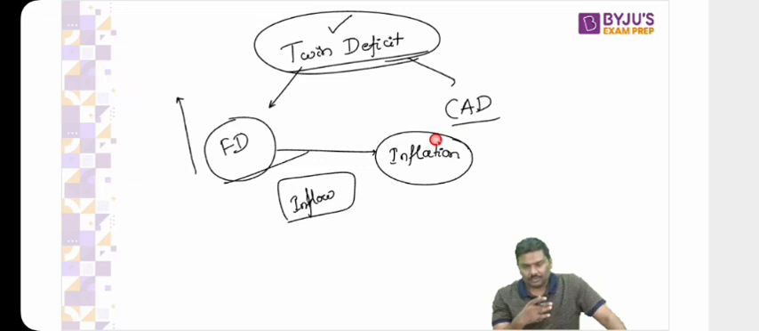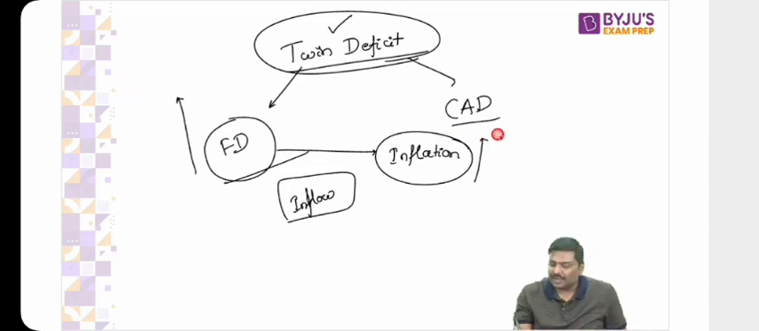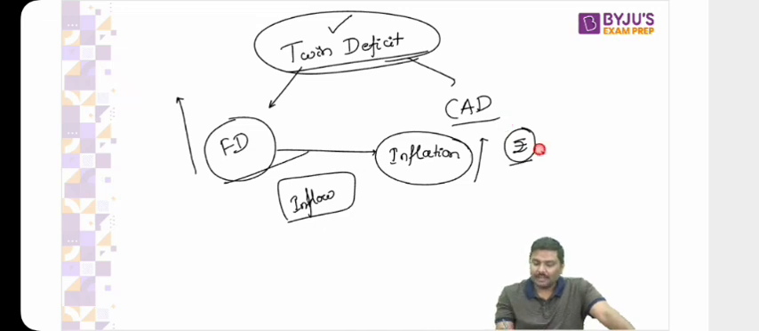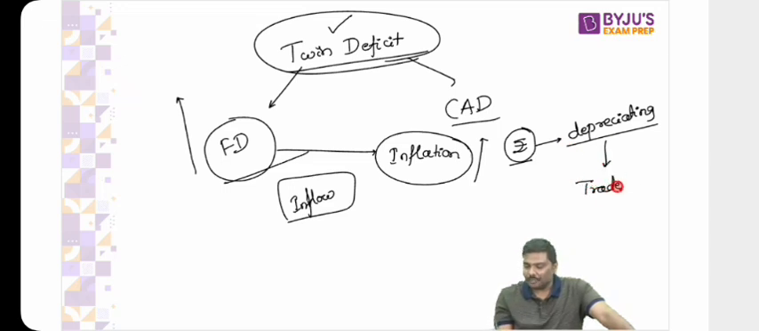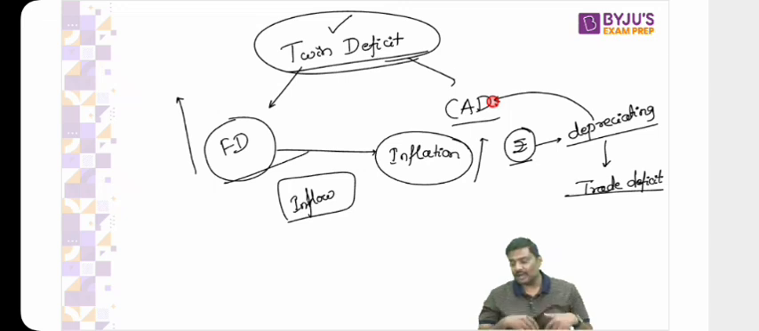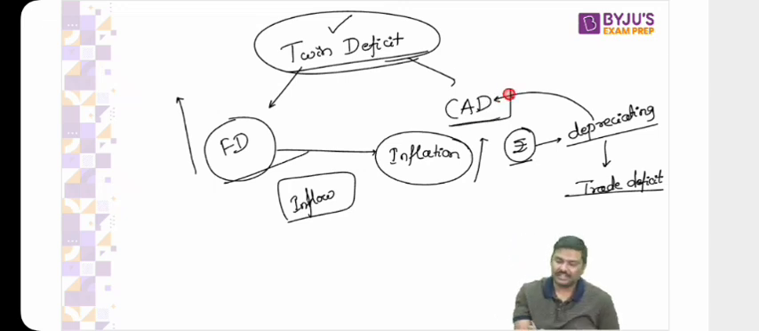And when inflation goes up, what will happen to rupee value? Rupee value will start depreciating. And tell me, when rupee depreciates, what will happen to trade deficit? Will the trade deficit increase or not? Of course, yes. Trade deficit increases. What will happen to current account deficit? Finally, the current account deficit will also increase.